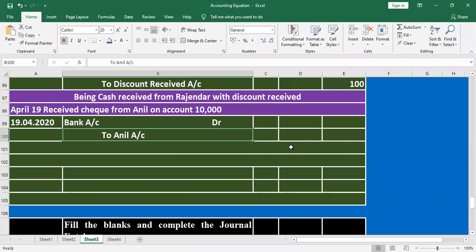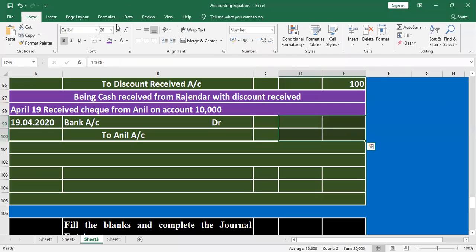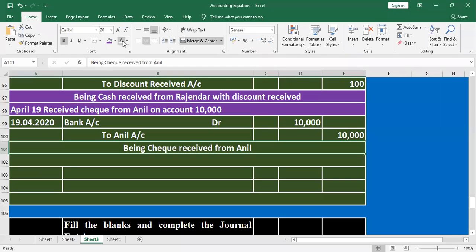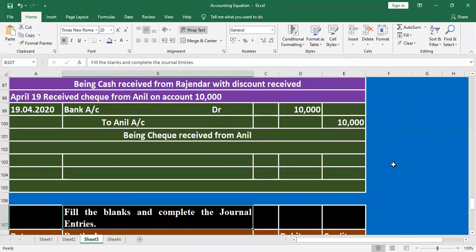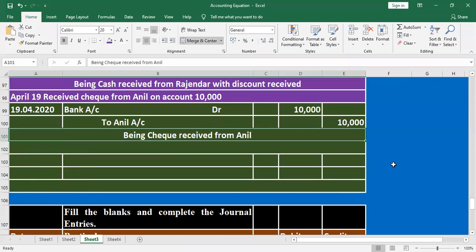Anil is the giver. That's why Anil account credit. Bank account debit, Anil account credit. Being check received from Anil. Okay. Student, any doubt?